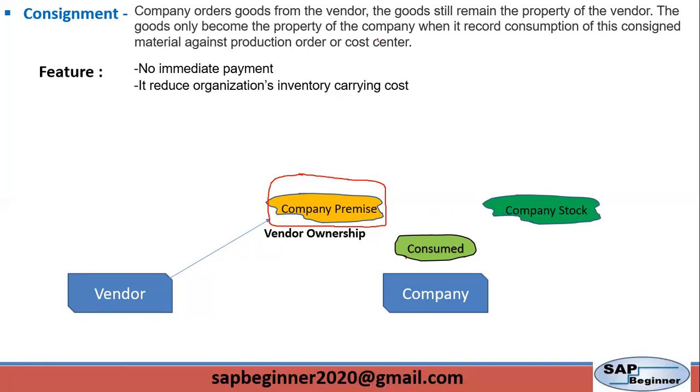So basically in the consignment process, the company will not take the charge for this vendor stock unless and until the material gets consumed. The basic benefit of consignment is that we don't pay immediately. Whenever we consume the material, at that time we do settlement. When we do the actual configuration and run a consignment cycle, I will show you that instead of an invoice, we do settlement here for the consumed quantity only.